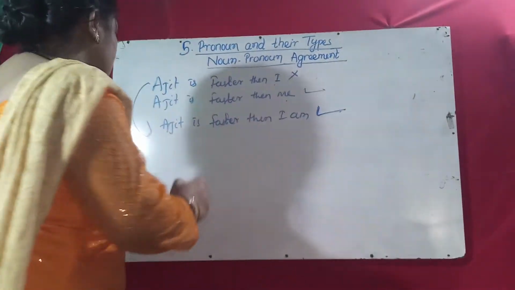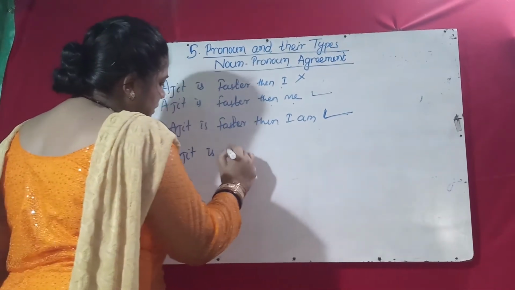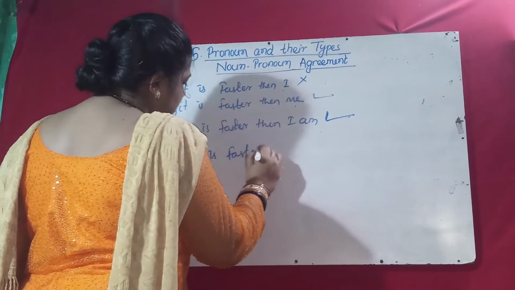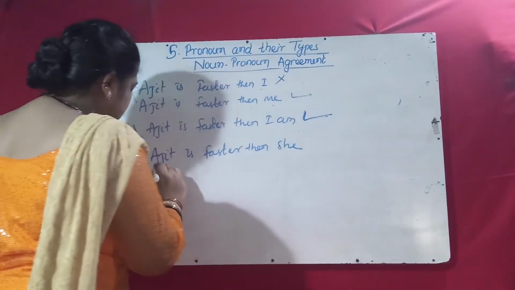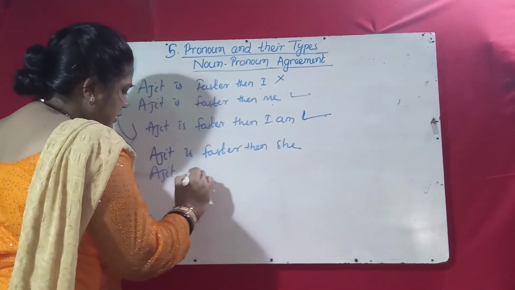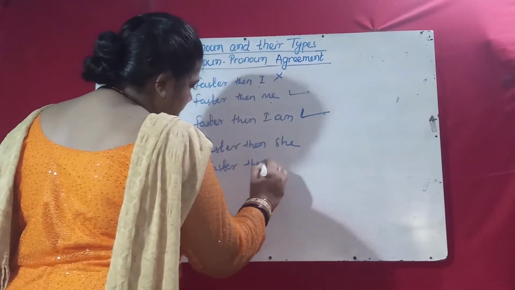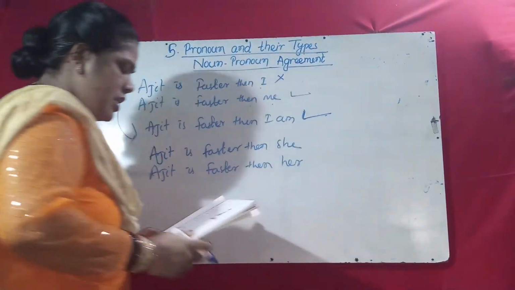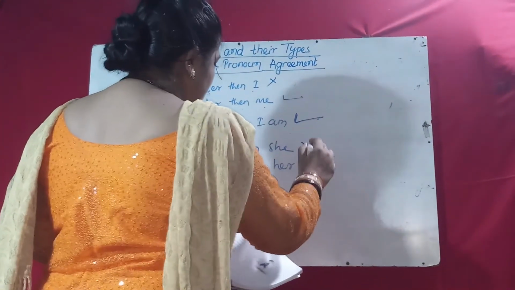Then suppose Ajit is faster than she, Ajit is faster than her. So "Ajit is faster than she" is wrong.